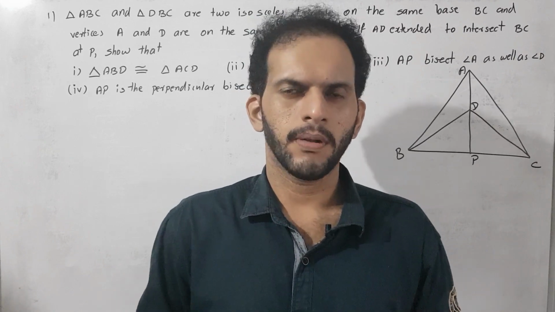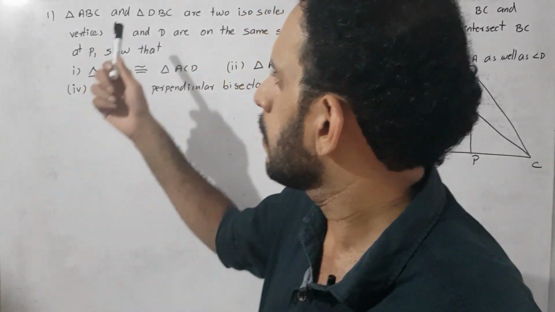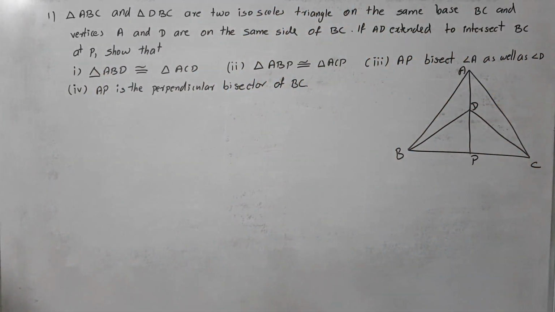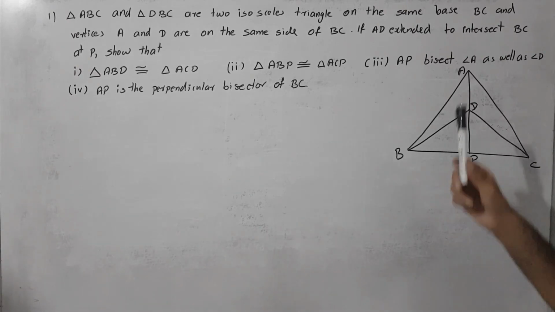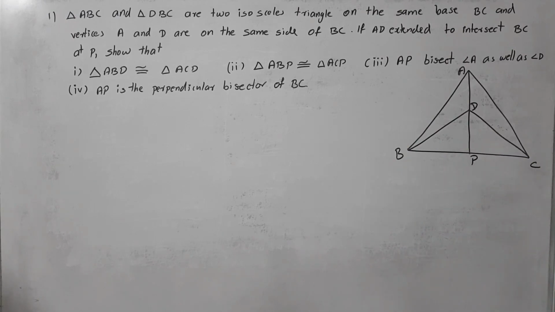Next we are going to our last part of the chapter, then we do the next question. The question is like this. Triangle ABC and triangle DBC are two isosceles triangles on the same base BC, and vertices A and D are on the same side of BC. If AD is extended to intersect BC at P, show that we have the four results.